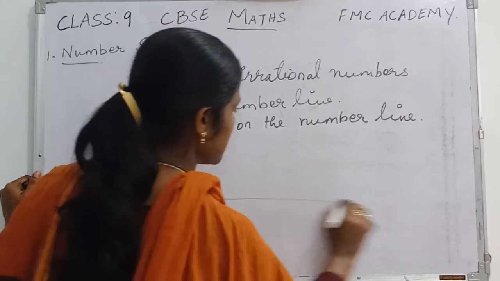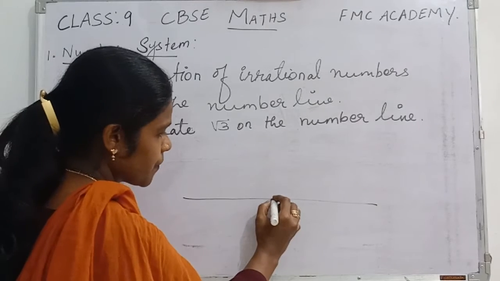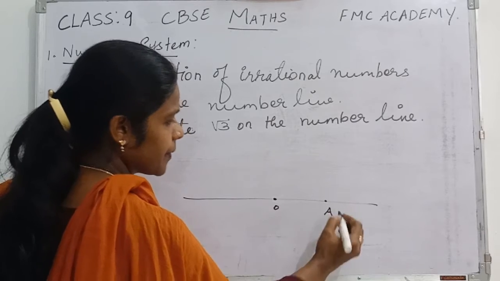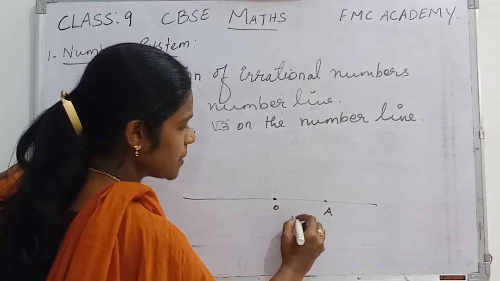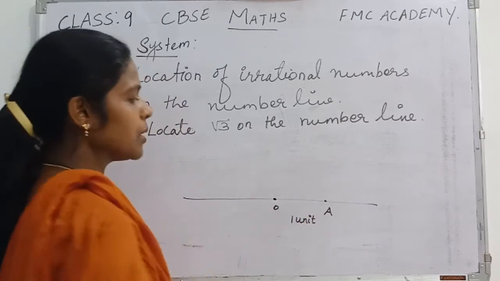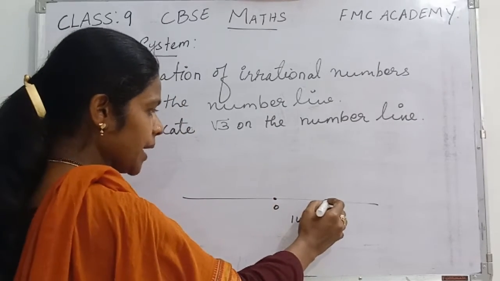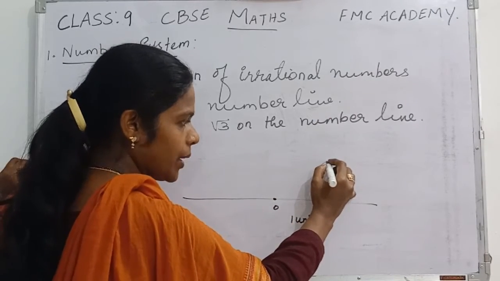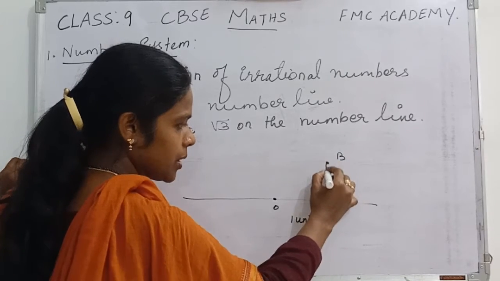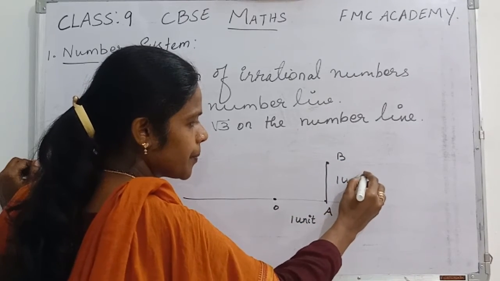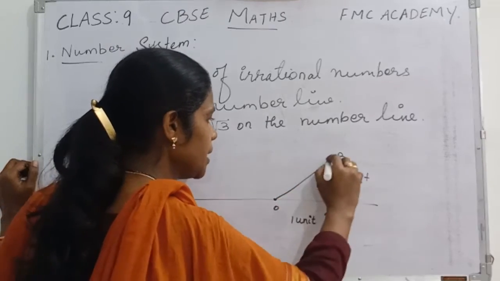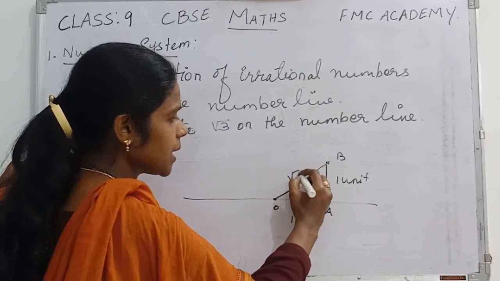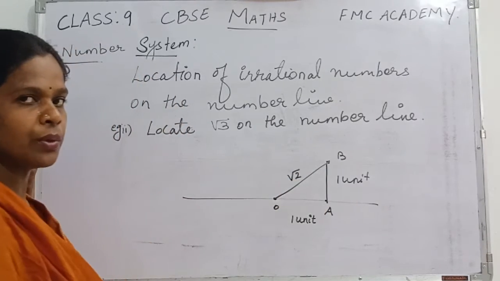First, just draw the line. Now here O, and in this place I am taking it as A, right? OA, and it is 1 unit. Now what will you do? Again from A, perpendicularly, you are going to take a distance A to B. That should also be 1 unit. So B I am taking. Join this one which is 1 unit, and join this OB, right? So we know already, in the previous step we have got the answer, that OB is equal to root 2.